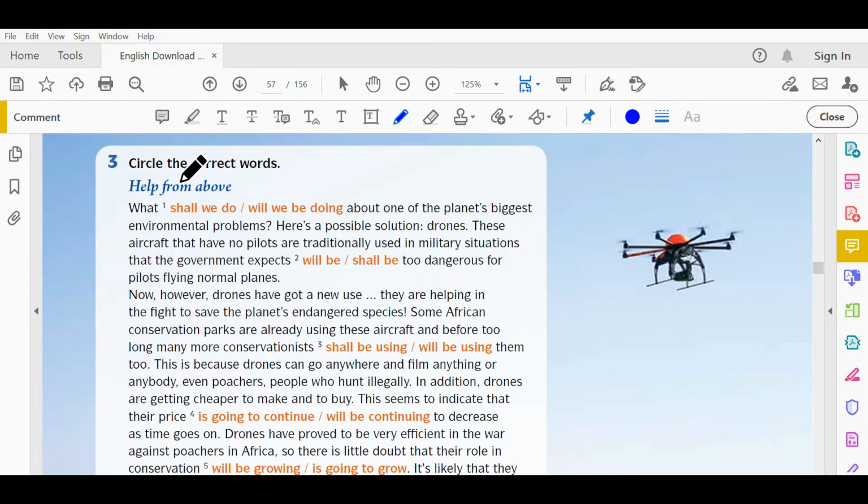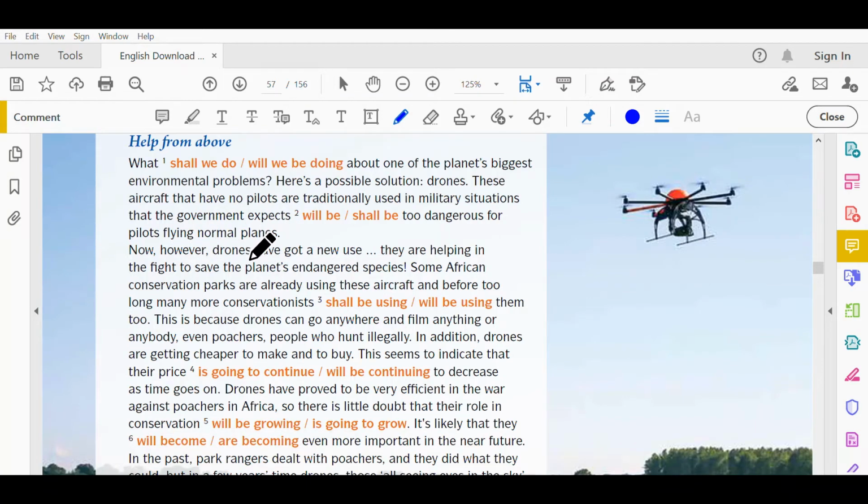Okay, number 3, circle the correct words. Help from above. What shall we do, or will we be doing, about one of the planet's biggest environmental problems? Here's a possible solution: drones. These aircraft that have no pilots are traditionally used in military situations that the government expects will be or shall be too dangerous for pilots flying normal planes.